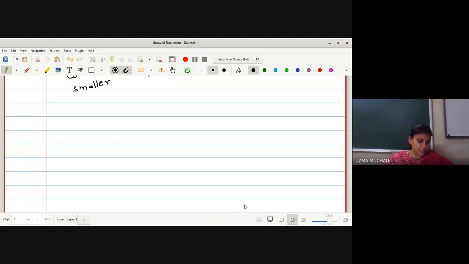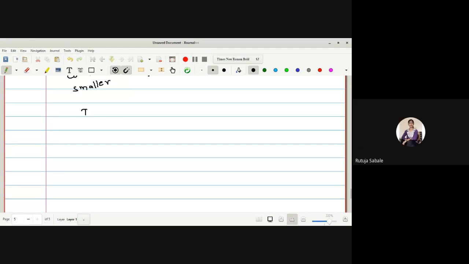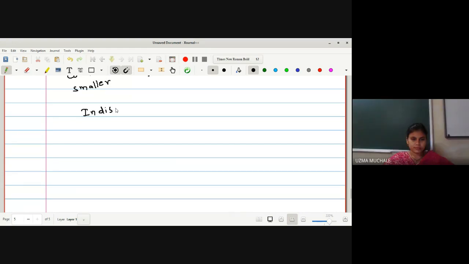So can you tell me which one is the smallest topology I can define on any set X? Indiscrete and discrete, these are two topologies you know.